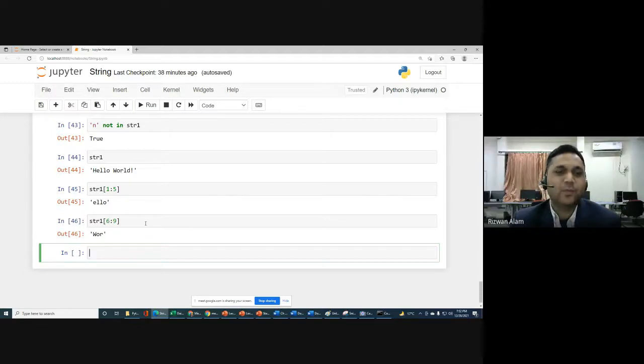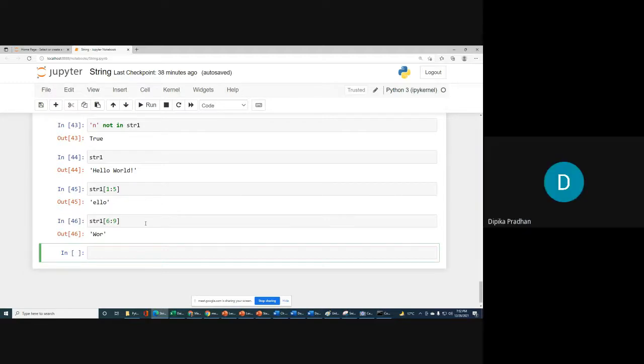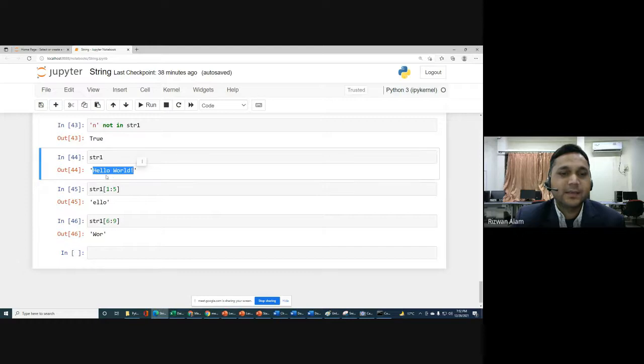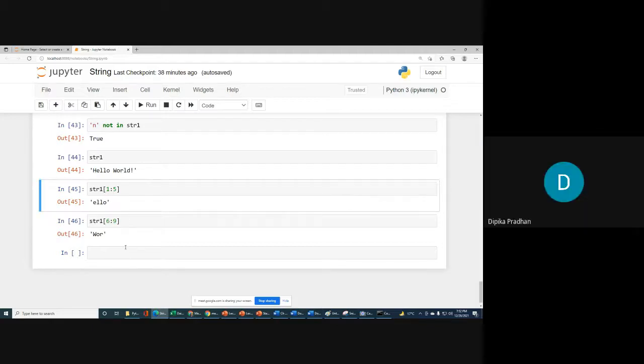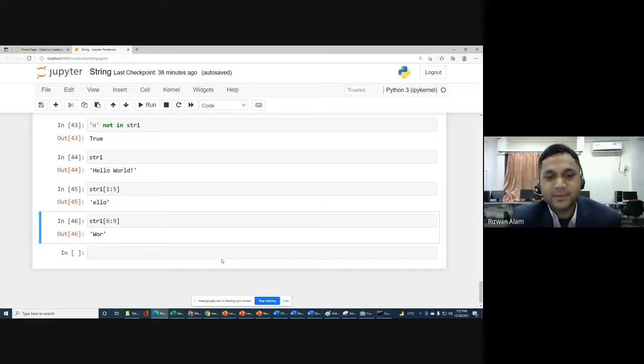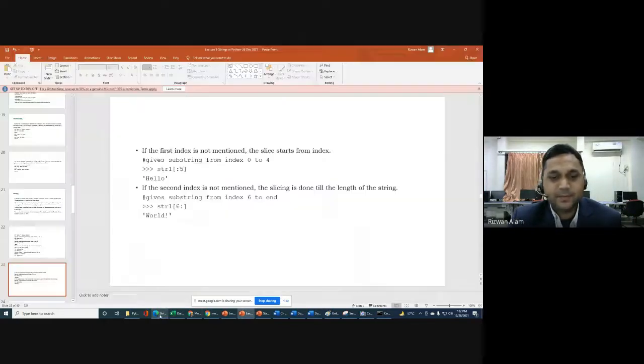Okay, because 6 is the space. Let me check: 0, 1, 2, 3, 4, 5. What is your string actually? Is the actual string HELLO or HELO only? You should check that first. My string is different, that's why you are getting that. As per your string characters you will get the result, so there is no problem in that.